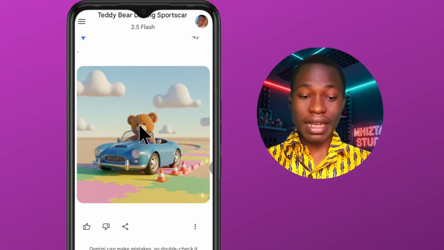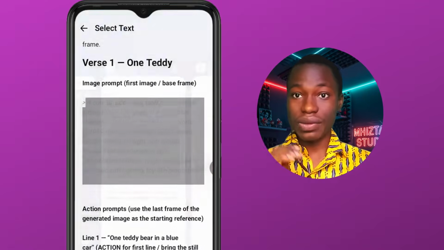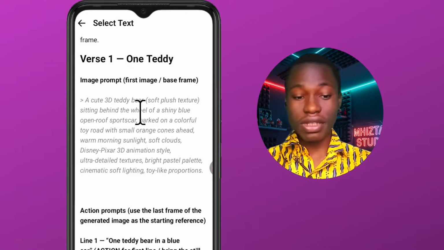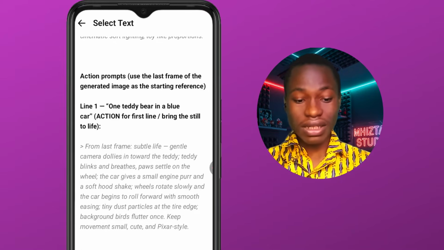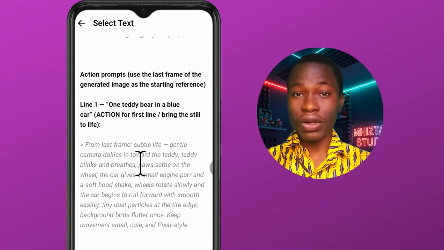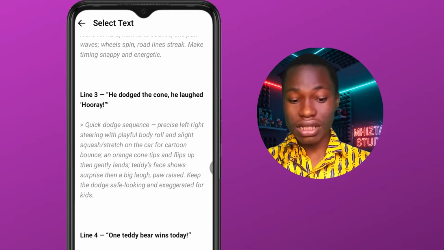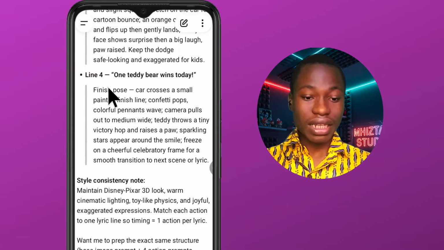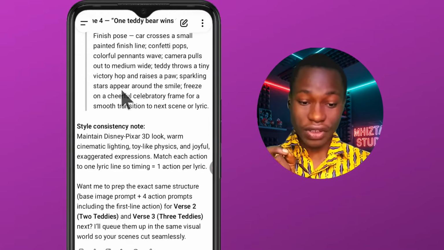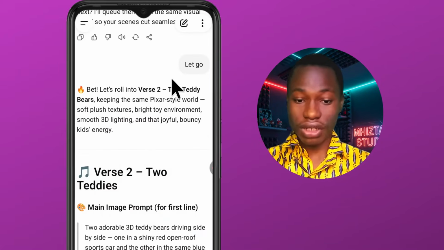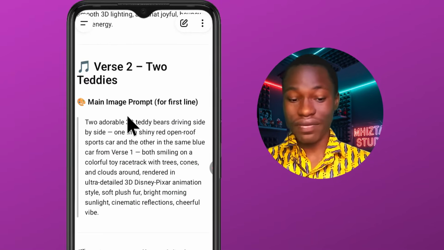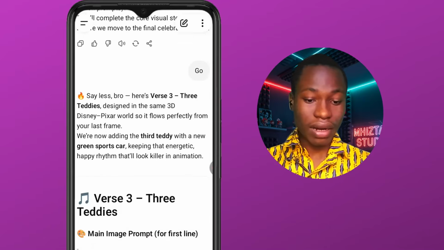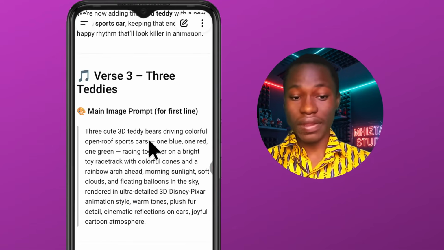So I'm going to repeat this action with every other prompt that we generated. Remember, for each of the prompts, you are just going to generate the image prompt. The image, leave these other action prompts. These are the ones that we're going to use when we are trying to turn the image into a video. Okay, so that's basically what I'm going to do. So right now you see that it's generated the last line for the first verse. We are now going to go to the second verse, which is, I told him let's go to the second verse, and then it generated that. That was the second verse. Same thing is also what I did on the third verse, and then it generated it also.